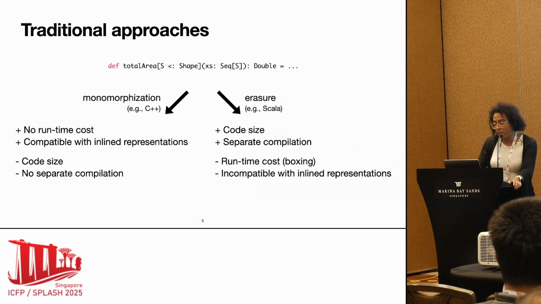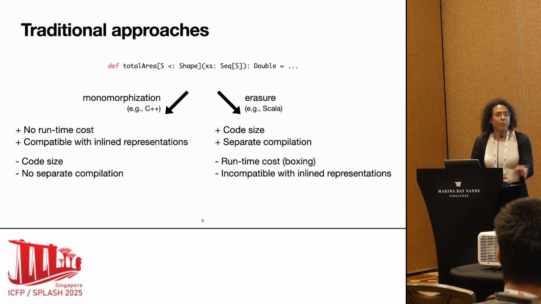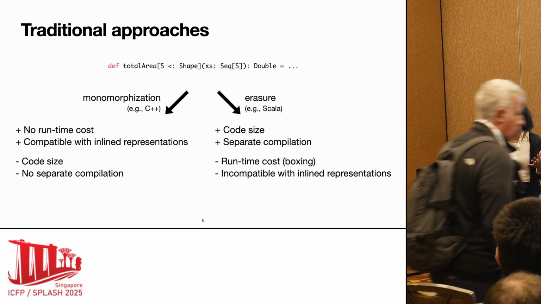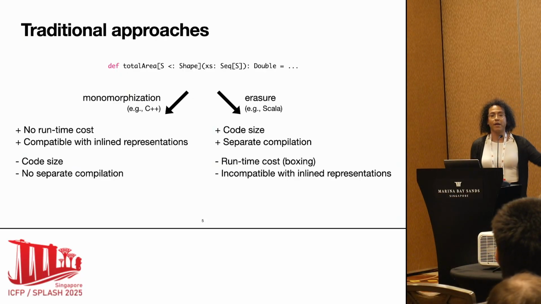When we go through monomorphization, the cool part is that we get no runtime cost. It's as though you had written the function directly yourself, with no generics involved. It's also compatible with inline representation, so efficient representation of data structure. But I will come back to this point later. On the other hand, we get more code, right? Every time I want to use my total area function with a different kind of shape, I need to rewrite the same function again and again. These are very similar pieces of code, but it's a lot of code nonetheless.